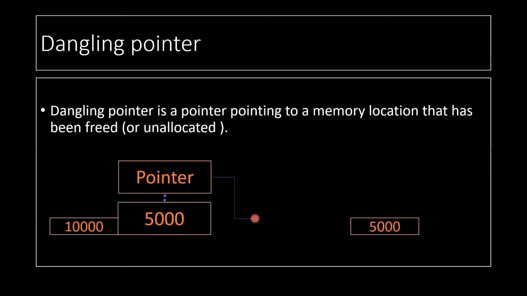So this pointer still has that 5000 address stored in it, but there is no value there. No value is present there. So we don't know how this pointer will act. What will be the output of this pointer? It's beyond our control. It can be a segmentation fault. It can be a garbage value. It can be anything. So this is one scenario where the pointer can act as a dangling pointer.